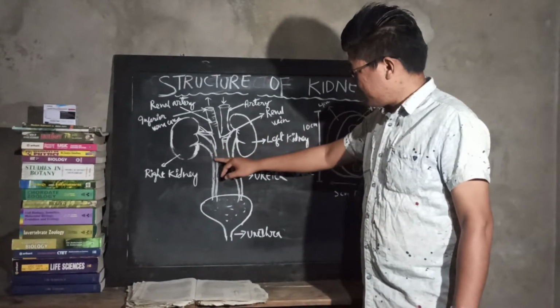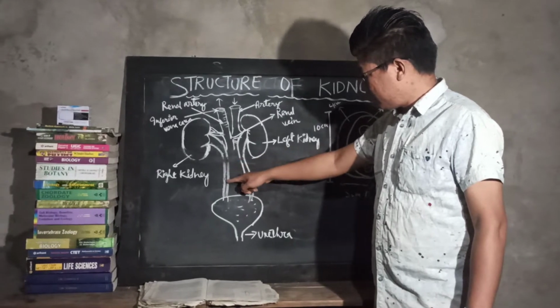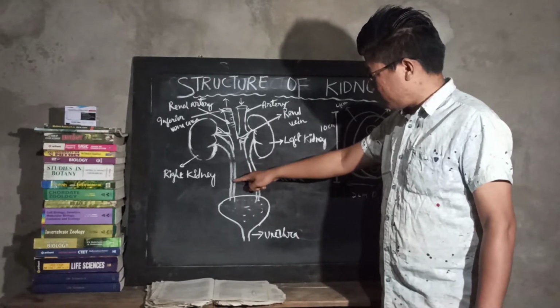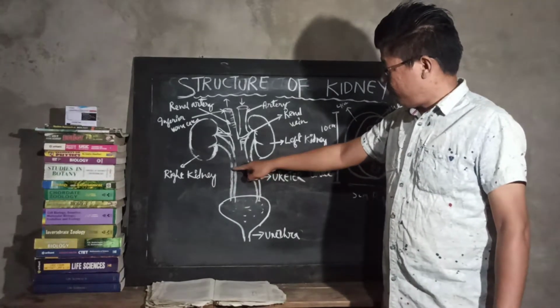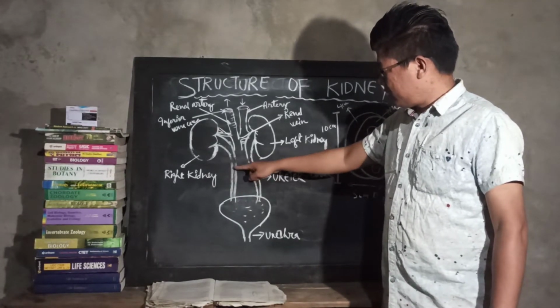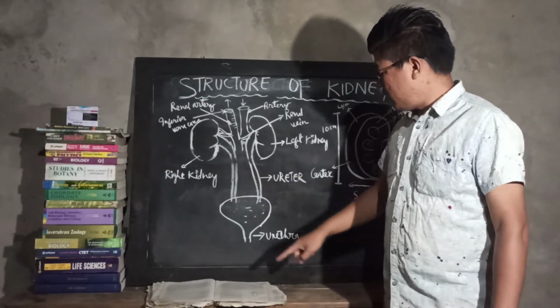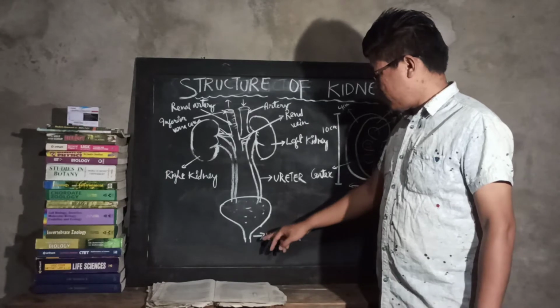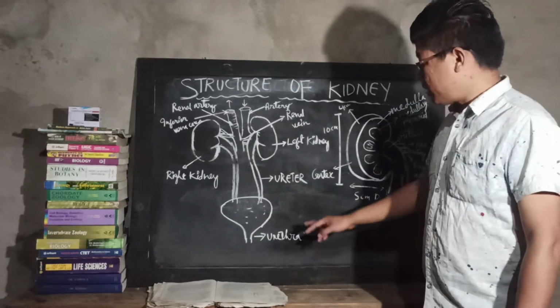The hilus is directly connected to the ureter, and all the unwanted water and other excretory substances will be transported to the bladder for excretion. Then the urine will be passed through the urethra.